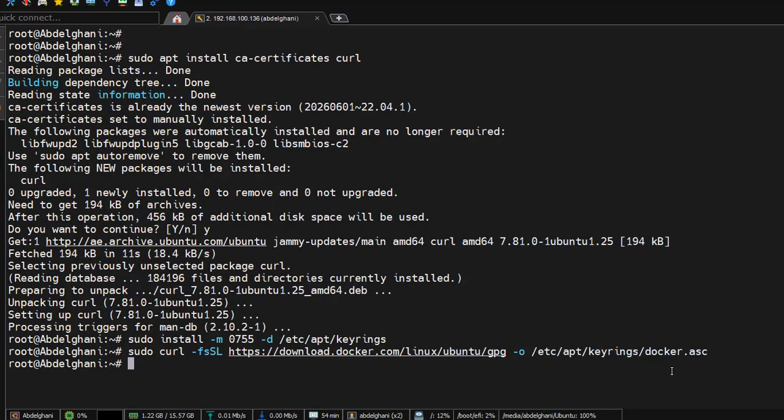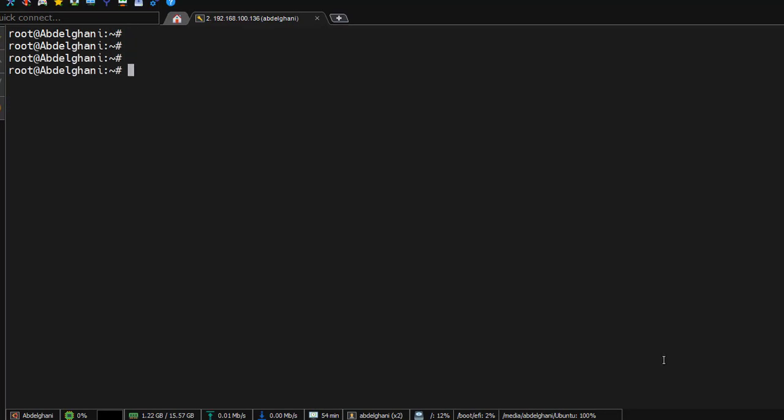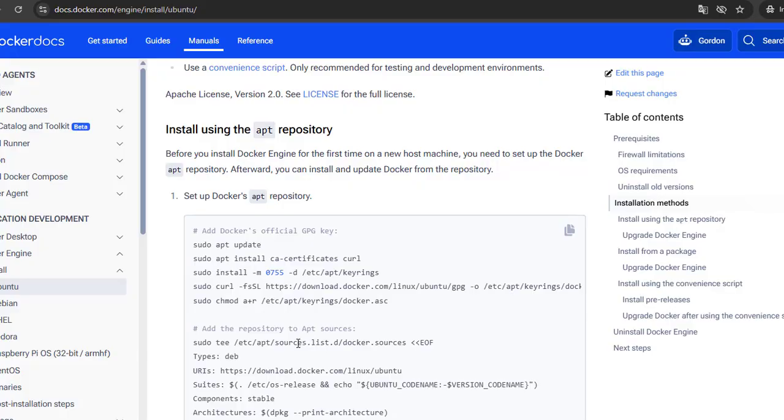Step 6. Set the correct permissions. Next, we'll grant read permissions to the key file. This allows the apt package manager to access the key during package installation.